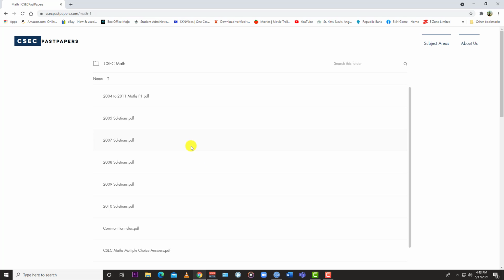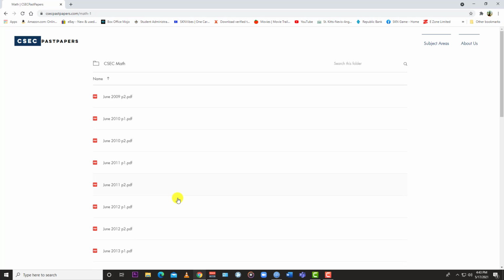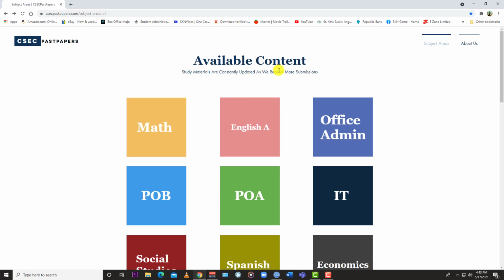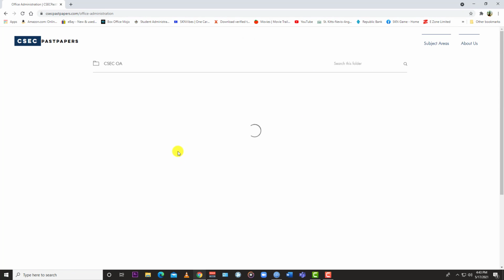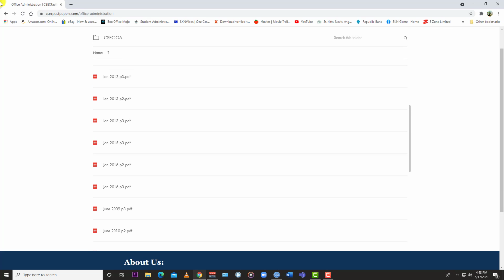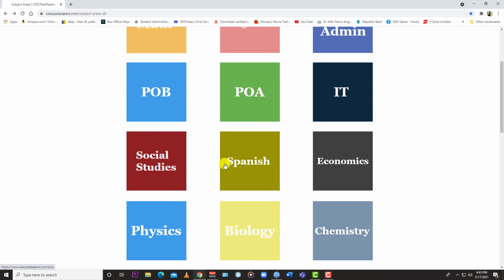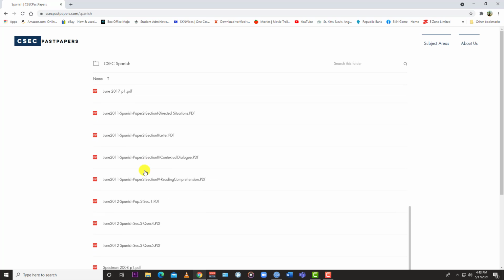So this one is under math, and as you can see, they have a bunch of math past papers. And they said that this website will keep updating as more submissions become available. So you can check back every now and then to see what you might have been missing. So this is OA, and you see a whole lot of OA exams under here, up to 2019 right there. And so it covers a lot. You have Spanish, covers a lot of subjects out there, far beyond the scope of Learn SKN.